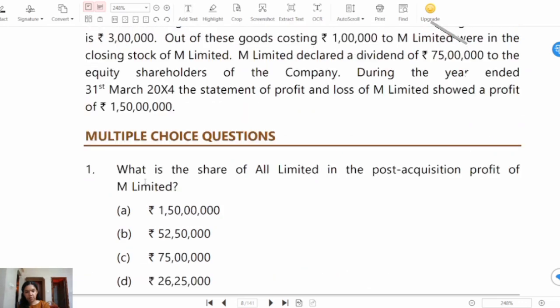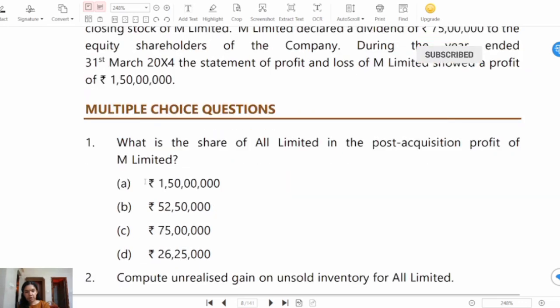So the first MCQ: what is the share of All Limited in the post-acquisition profit of M Limited? Option A, rupees 1 crore 50 lakh. Option B, 52 lakhs 50,000. Option C, 75 lakhs. Option D, rupees 26 lakhs 25,000.